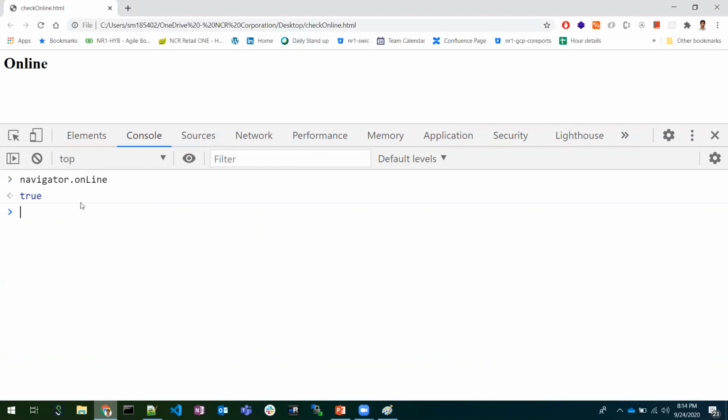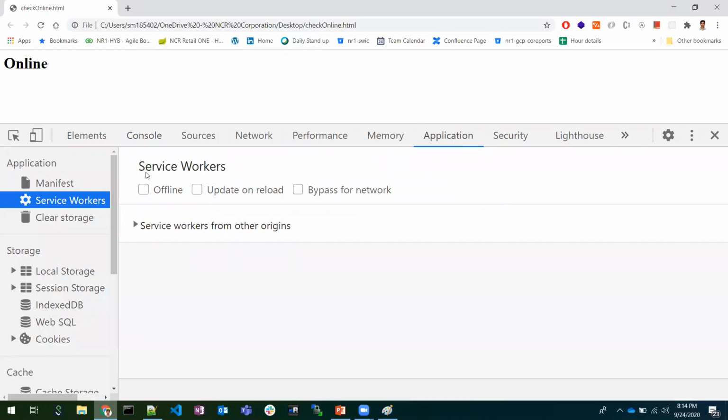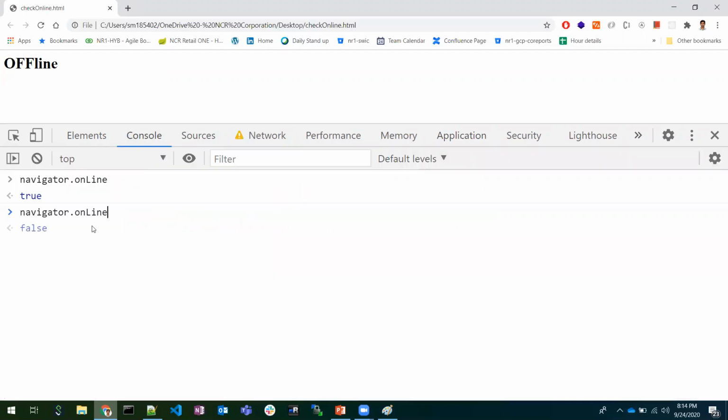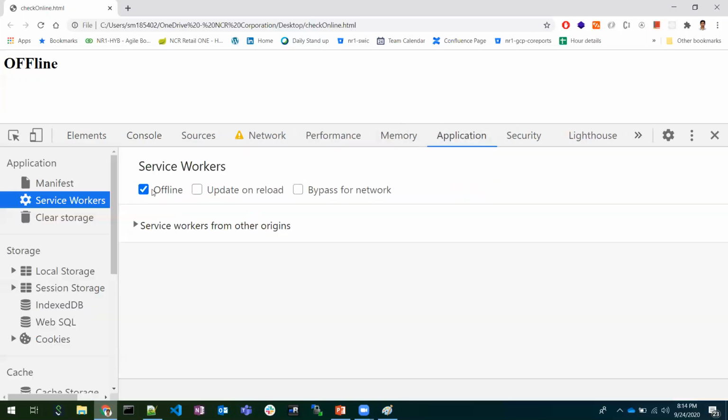To test this, we need not disable our internet connectivity. We have an option called service workers. I'm going to the Application tab. Under service workers, if I click Offline and type this again, it will return false. So this is one thing. I'm going back to online again.